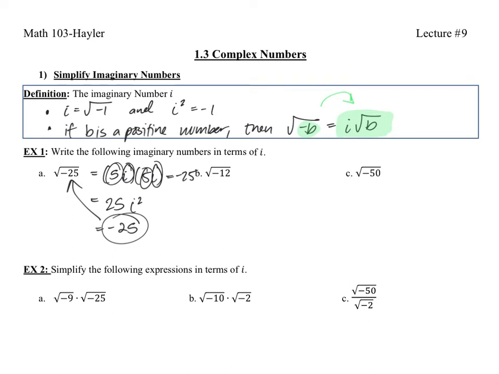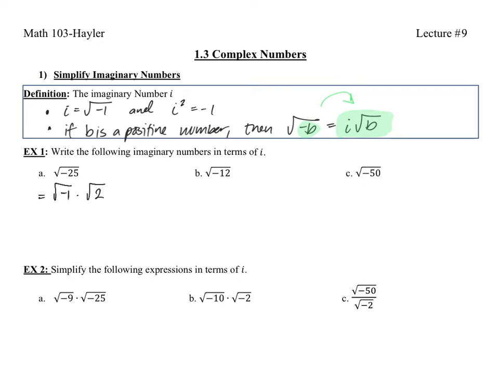So that's the long explanation there, but to simplify this, all you're going to do is split it up between the negative root and the 25. And we know by definition that the negative square root is equal to i. So we can simplify this out to be i square root of 25. And simplifying the square root of 25, we get i5, or oftentimes you write it as 5i. So you can go ahead and try simplify the next two. Check with me in a second.